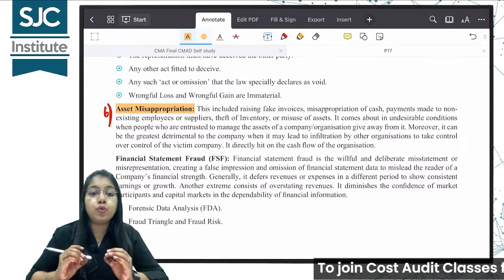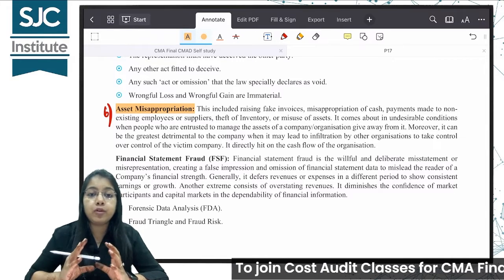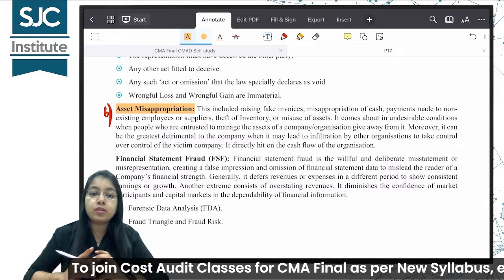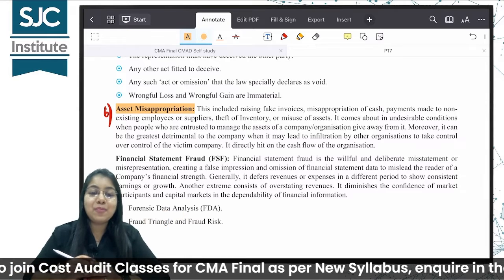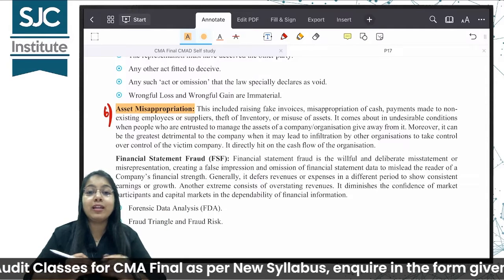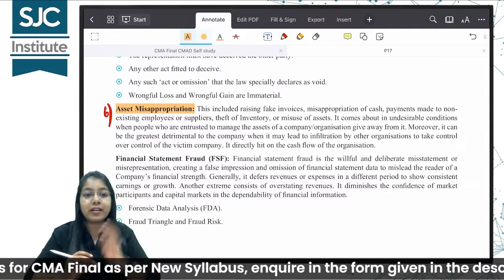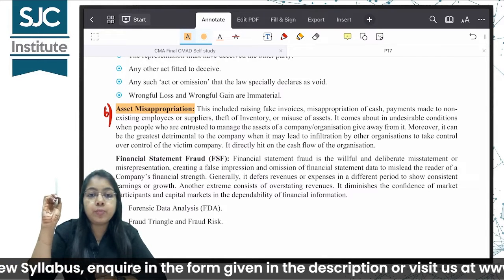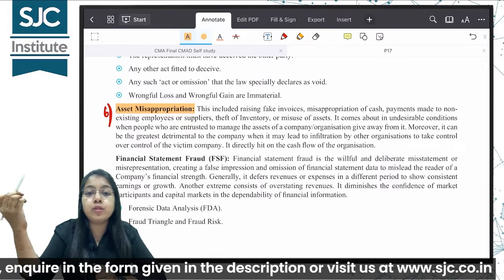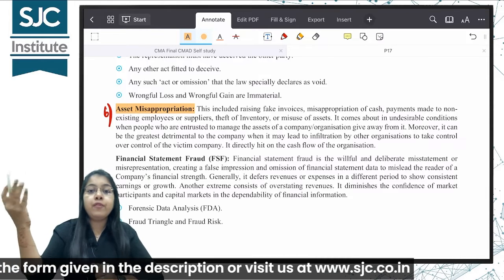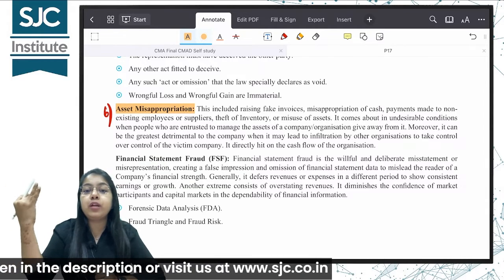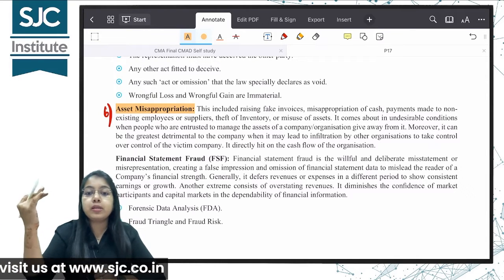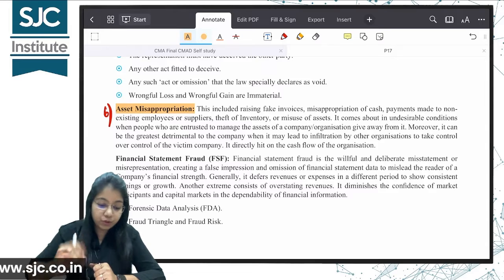Or another example, if you take adding fake employee names to the payroll. I am adding those names to the payroll of my company who are non-existent. मैम ऐसा कैसे हो सकता है? दुनिया है, सब पॉसिबल है, इम्पॉसिबल तो कुछ है नहीं, और गलत काम करने में तो लोगों का दिमाग और आगे रहता है, ठीक है. So I am adding fake employee names to the payroll and I am paying salary to those, but do they exist? No. Where is the salary, where is that amount of funds going? In my bank account indirectly. So this is misappropriation of assets. You can go through it later.